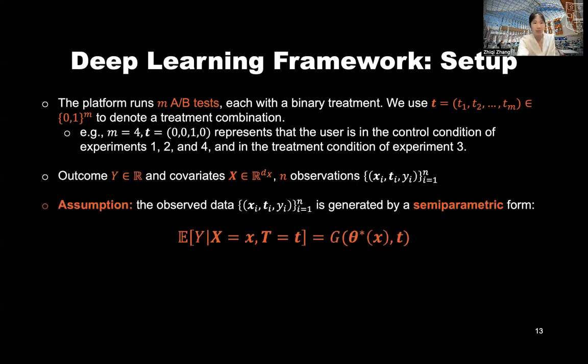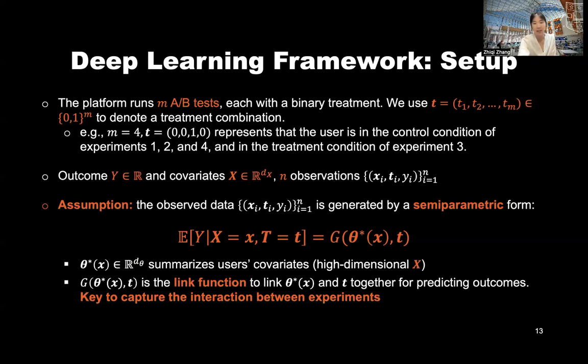The important assumption here is that the observed data is generated by a semi-parametric form: the expectation of outcome Y, given covariates X and treatment combination T, equals G(theta star(X), T). Here, theta star(X) summarizes user covariates, and G is the link function that links theta star(X) and treatment combination T together for predicting outcomes. This is the key to capturing the interaction between experiments. And theta star(X) here is unknown and high dimensional. Therefore, it will be learned by machine learning models.